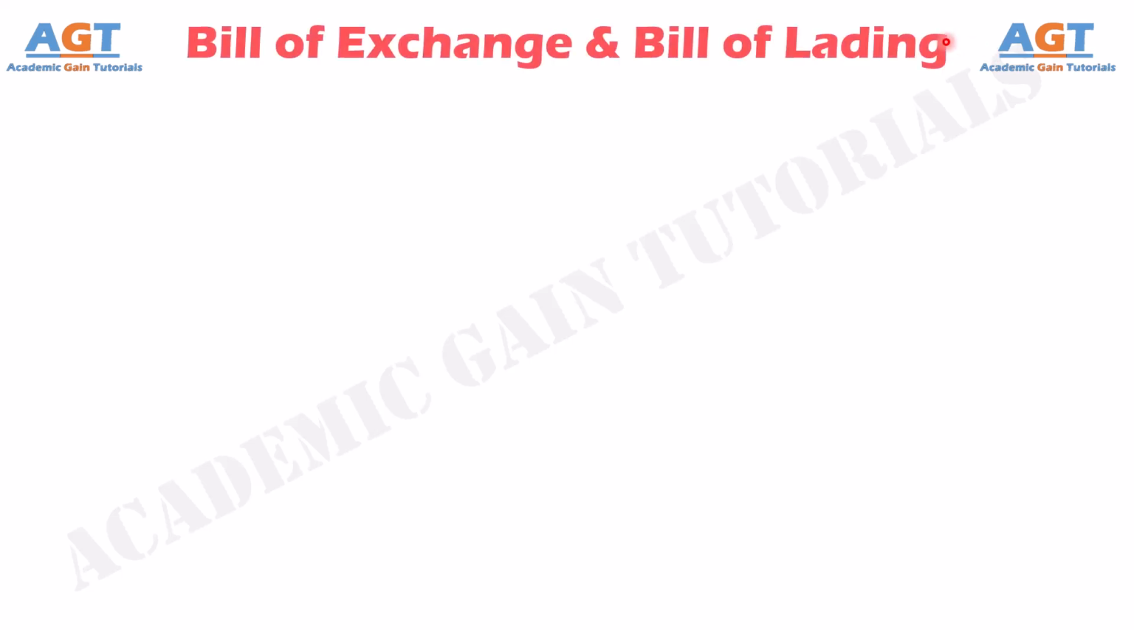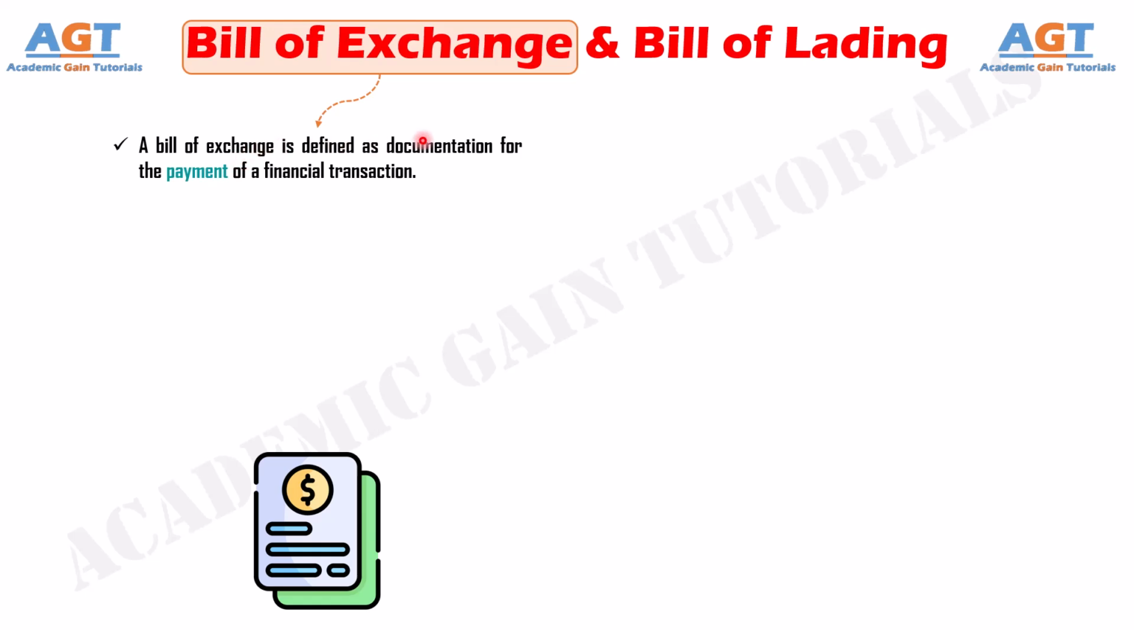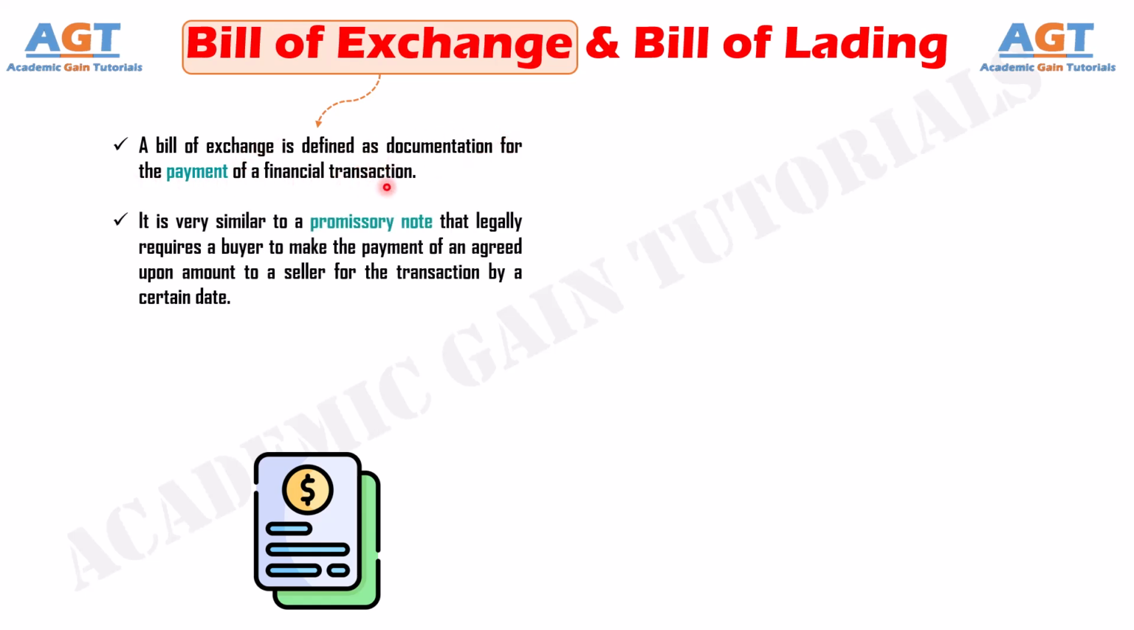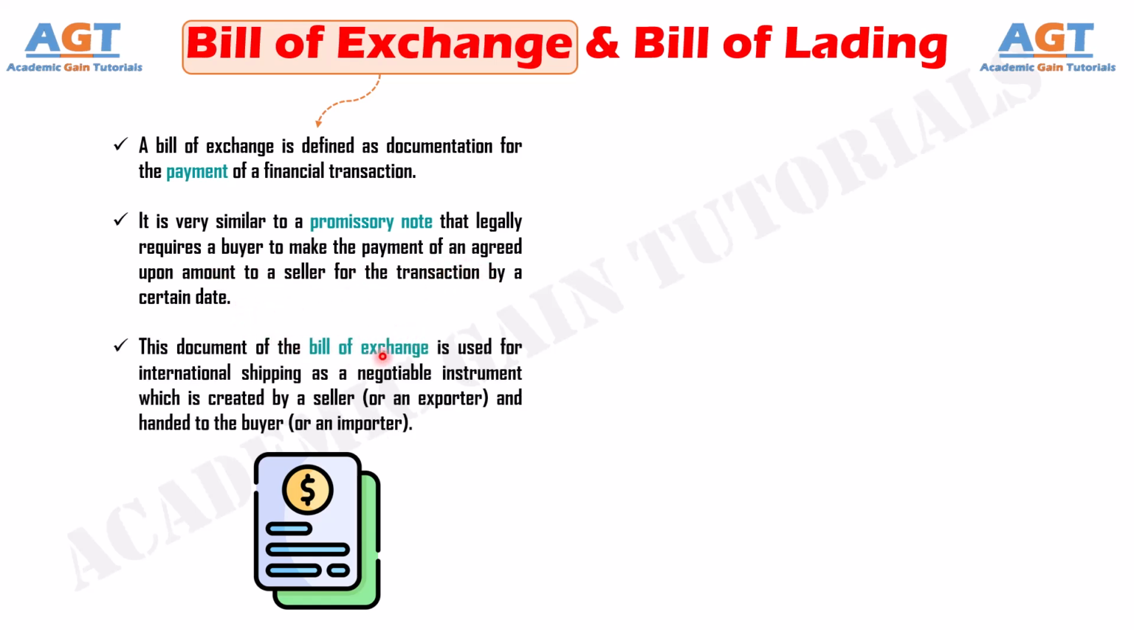In this video, we will look into the differences between bill of exchange and bill of lading. A bill of exchange is defined as documentation for the payment of a financial transaction. It is very similar to a promissory note that legally requires a buyer to make the payment of an agreed-upon amount to a seller for the transaction by a certain date. This document of the bill of exchange is used for international shipping as a negotiable instrument which is created by a seller or an exporter, and handed to the buyer or an importer.